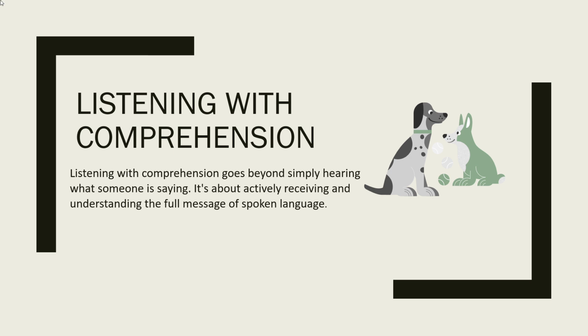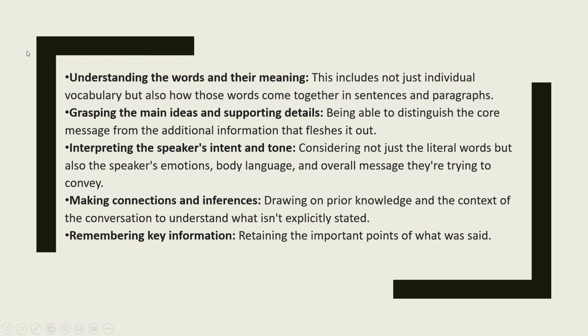So this is the next one. Understanding the words and their meanings. These include not just individual vocabulary, but also how those words come together in sentences and paragraphs.